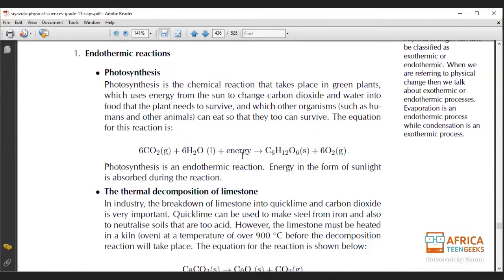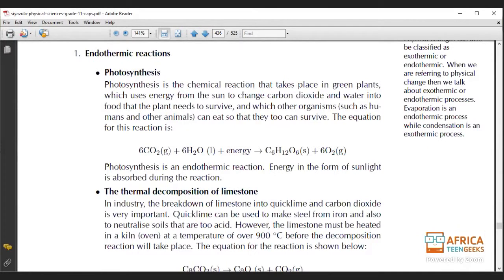Because energy needs to be taken in, this has to be an endothermic reaction. So photosynthesis is an endothermic reaction. Energy in the form of sunlight is absorbed during the reaction. Guys, all of this information is important and it's theory that you always need to know. So if you don't understand something with regards to this, just let me know.